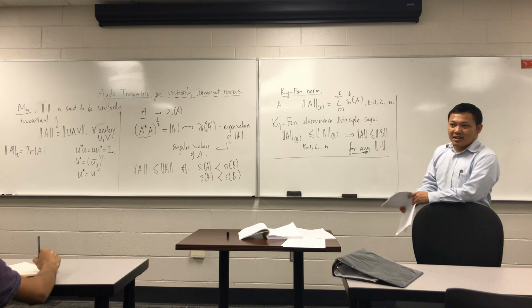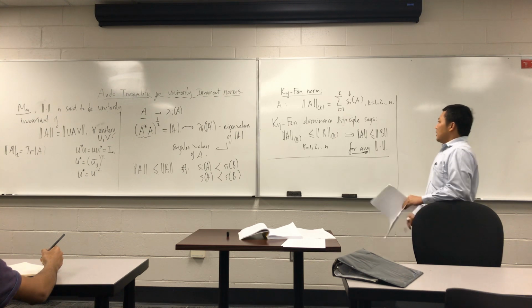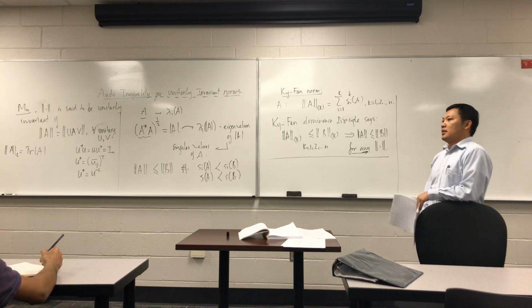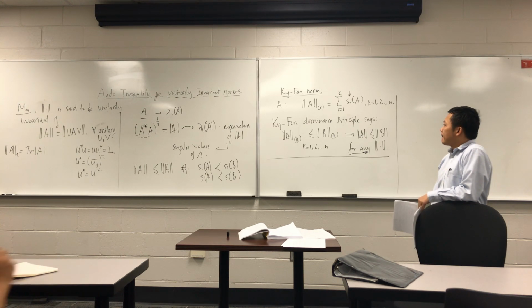But is there no equivalence between a regular norm and the Ky Fan norm, because can you bound on both sides with certain constants? You're talking about equivalence, right? Two norms are equivalent if, let's say, it seems like the Ky Fan norm is the strongest one. So if that is satisfied, then for other norms it is also satisfied. That's what you said. I don't know, I'm asking. Let's see the implication.